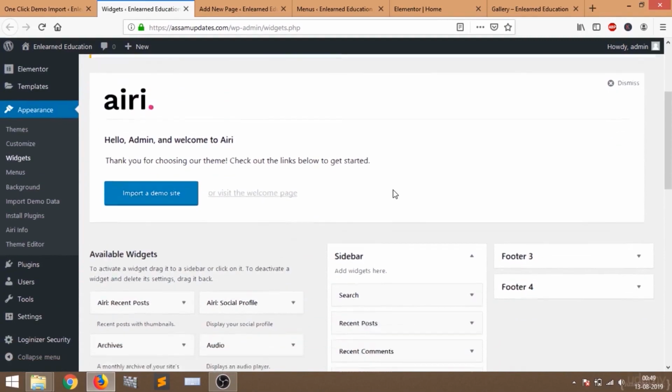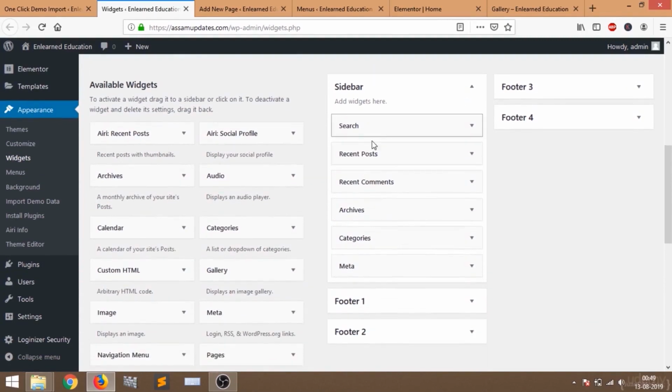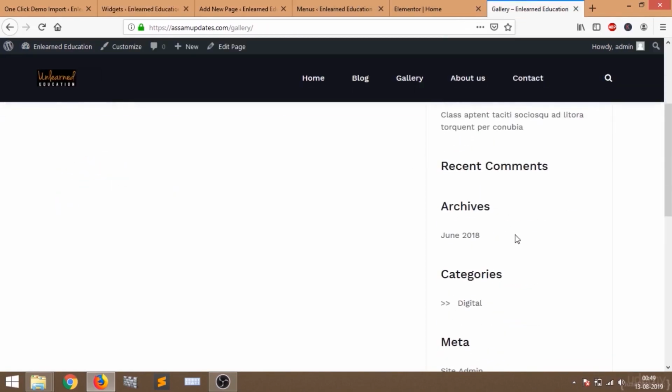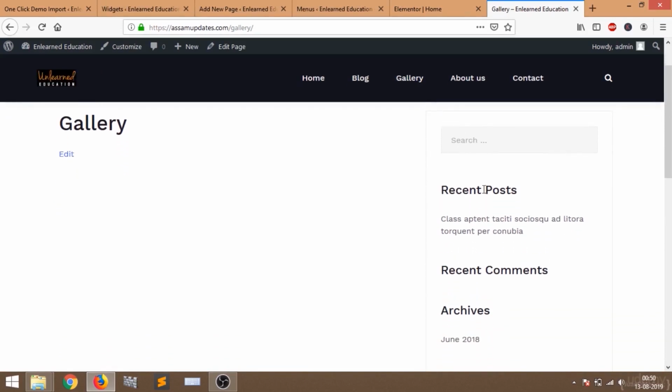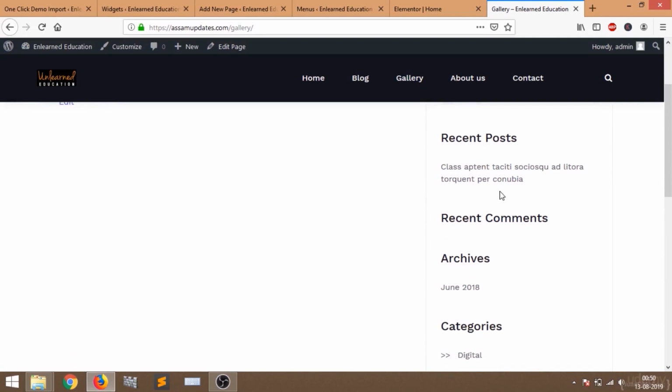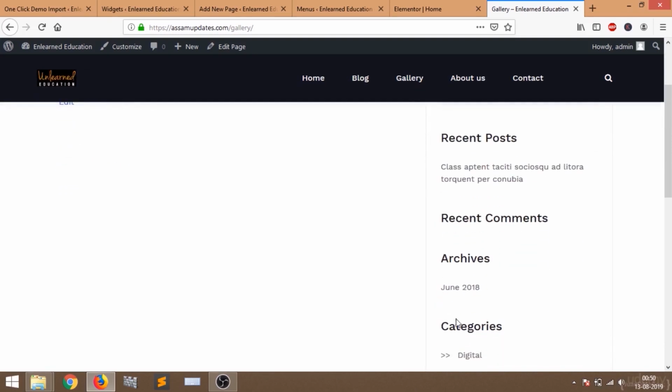So in this widget section you can see there is a sidebar option, and all these options are inside the sidebar. If you remove anything from here, it will be removed from the sidebar on your website. I want this search option and the recent posts on my sidebar. I do not want anything else, so I'm just going to keep the search option and the recent post option, and remove all this.